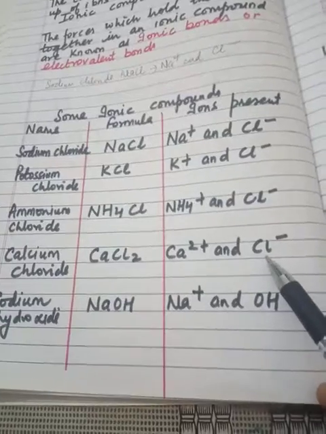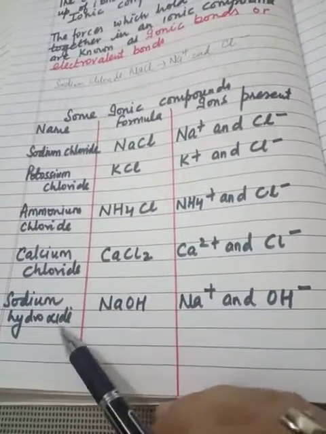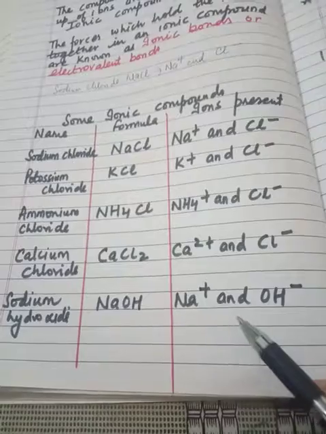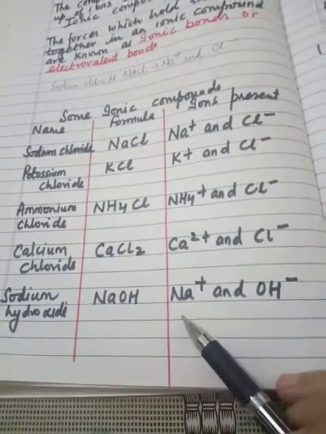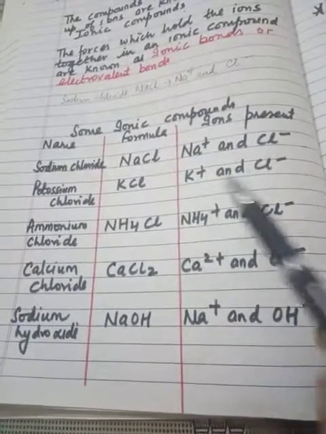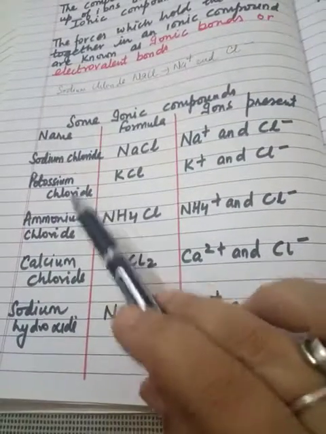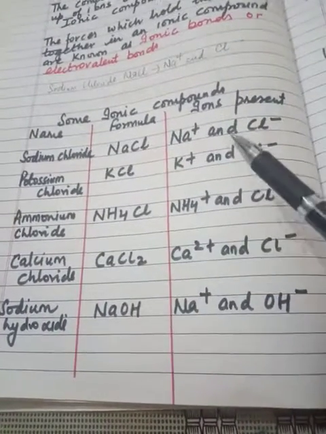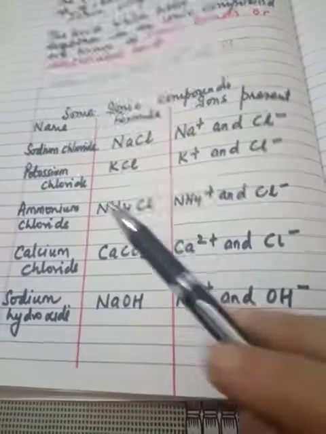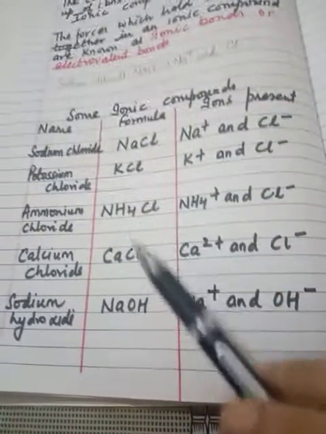Then sodium hydroxide, NaOH. Na plus and OH minus. So children, please learn ionic compounds, their formulas and the ions present in them, and for that you have to learn the symbols and formulas also.